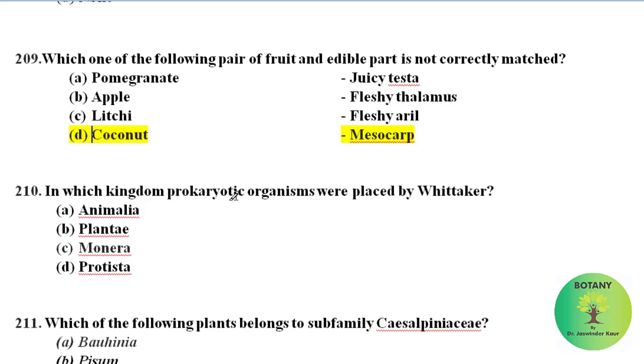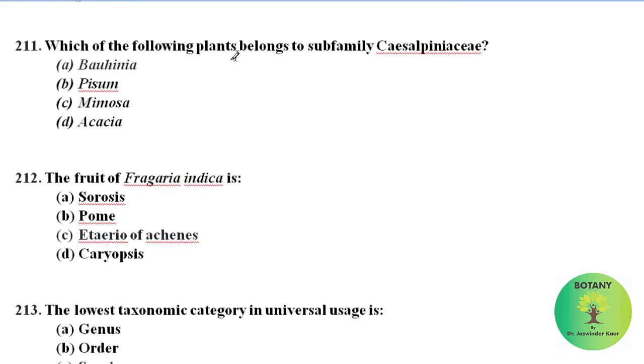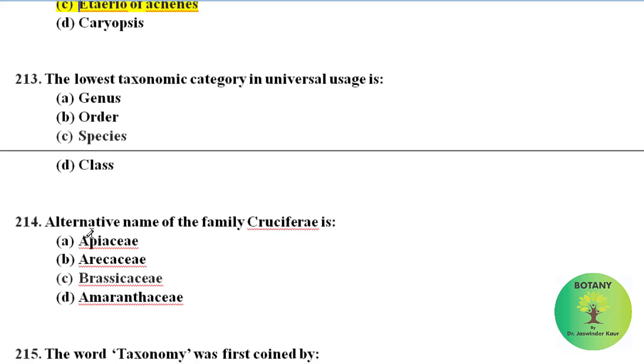In which kingdom were prokaryotic organisms placed by Whittaker? By Whittaker, prokaryotic organisms were placed in kingdom Monera. Which one of the following plants belongs to subfamily Caesalpinioideae? Among these, Bauhinia belongs to Caesalpinioideae. The fruit of Fragaria indica is the strawberry, and its fruit is called an etaerio of achenes.